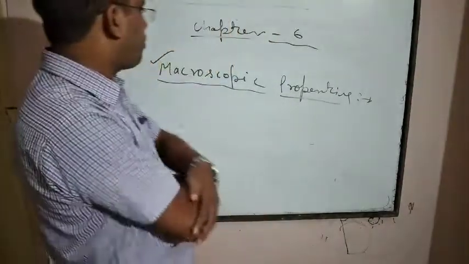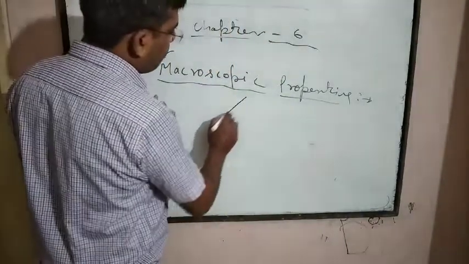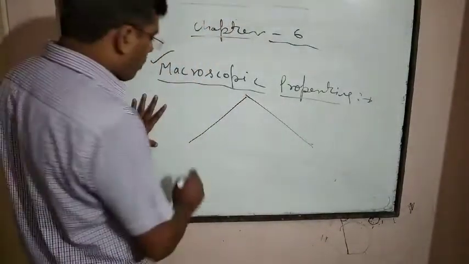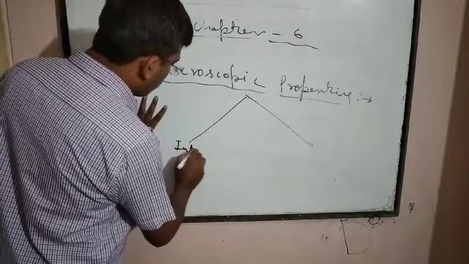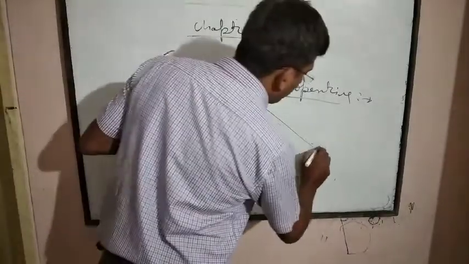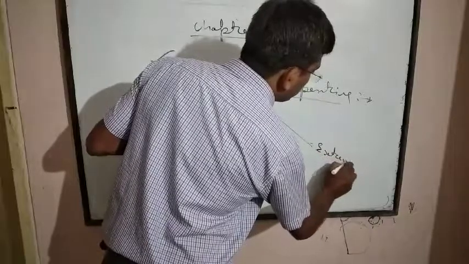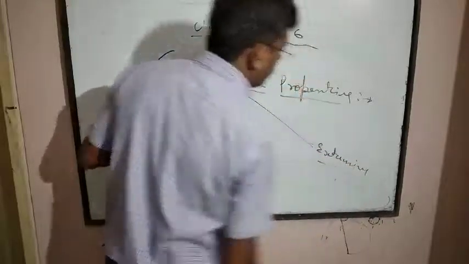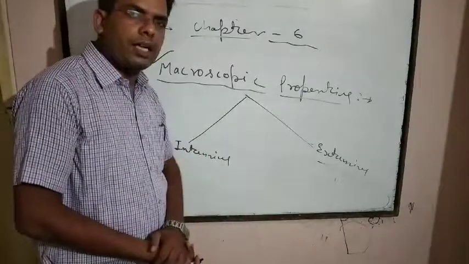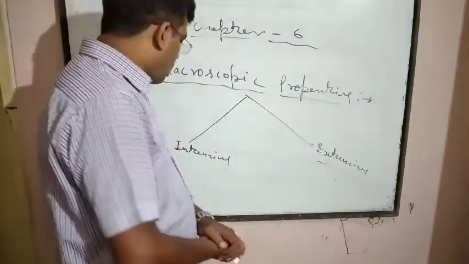In macroscopic properties, we will discuss two important types of properties. One is the intensive properties and the second one is the extensive properties.